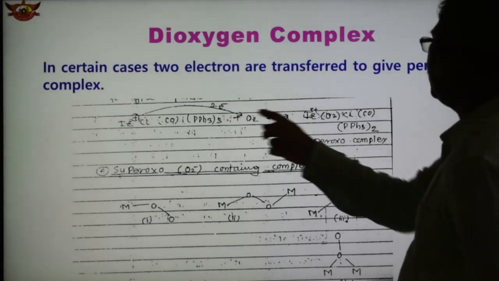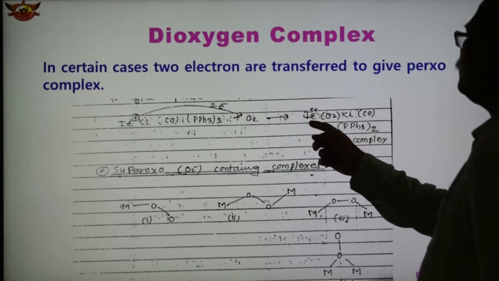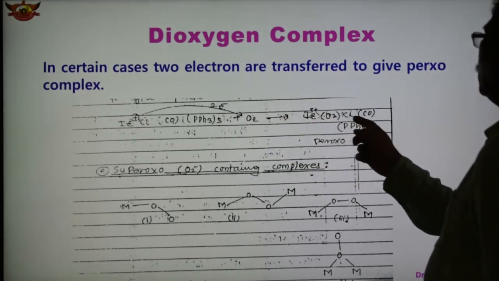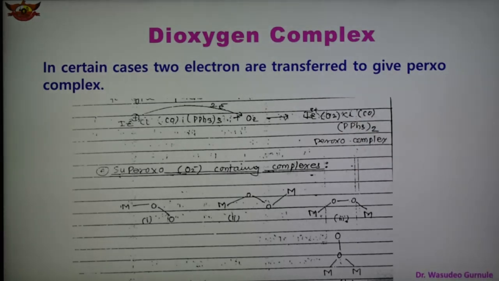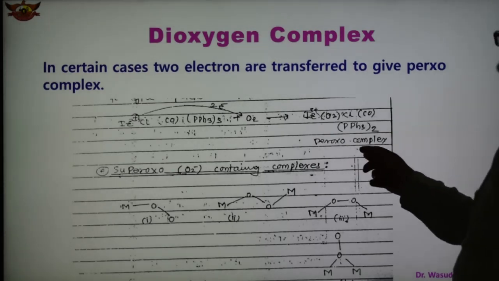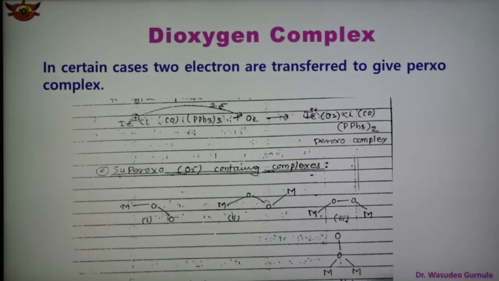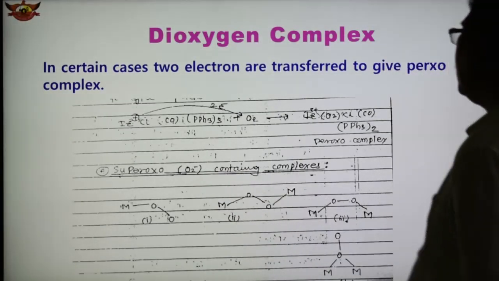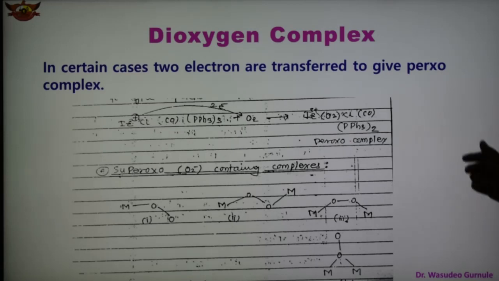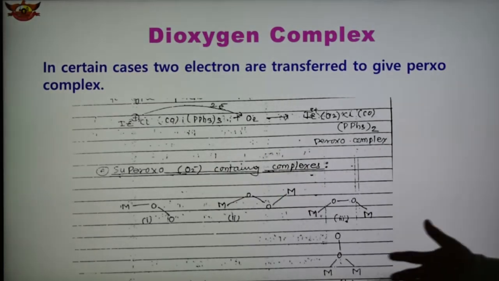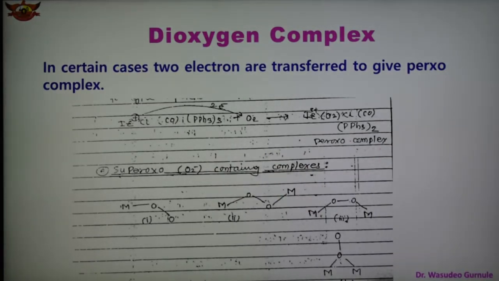So this oxygen gets added here: iridium, Cl, O2, CO and PPh3. Oxygen enters the coordination sphere, forming this type of peroxo complex by the transfer of two electrons to the oxygen. Another is the formation of superoxo complexes containing O2 minus. When the complex contains O2 minus, it is known as a superoxo complex. The superoxo complex structure is shown here.